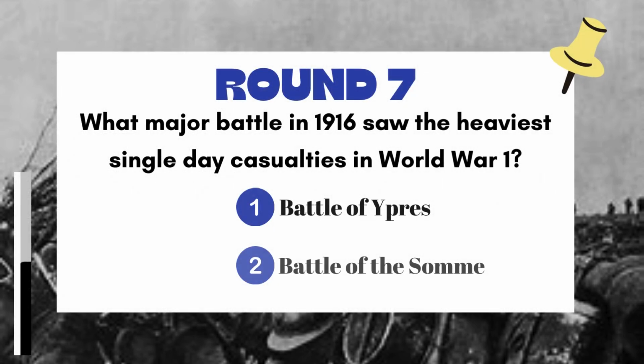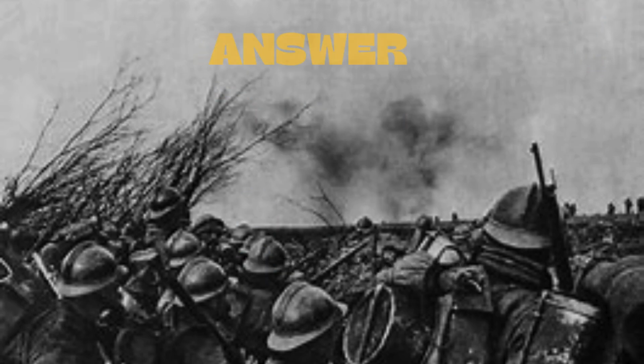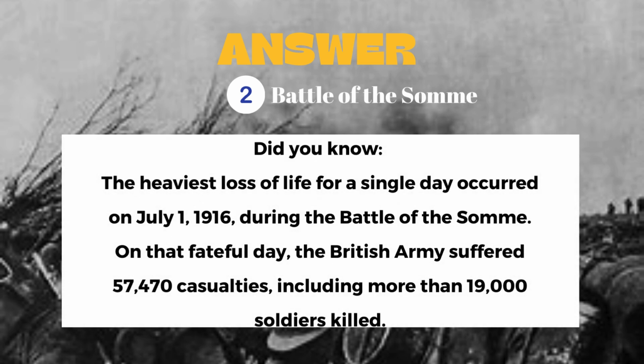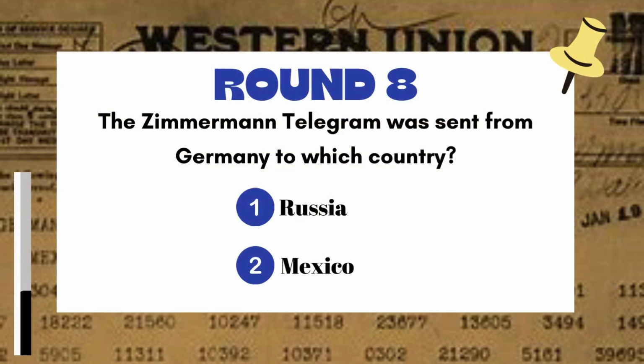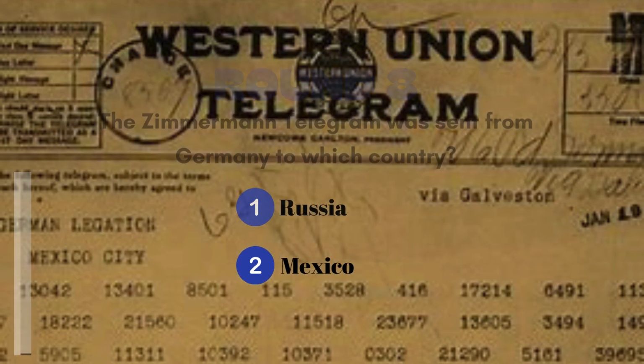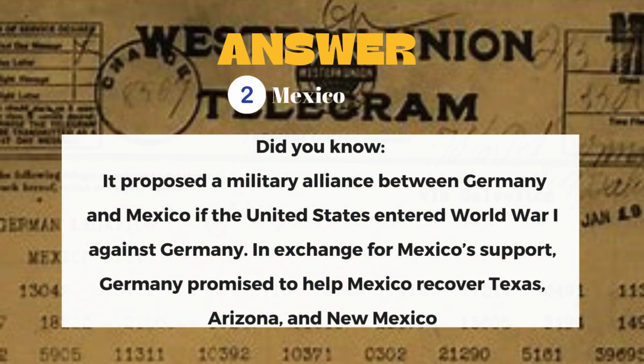Round 7. What major battle in 1916 saw the heaviest single-day casualties in World War I? The answer: 2. Battle of the Somme. Round 8. The Zimmermann telegram was sent from Germany to which country? The answer: 2. Mexico.